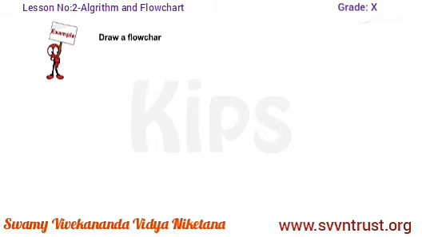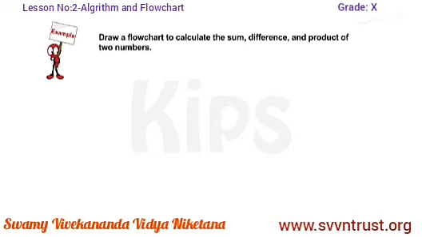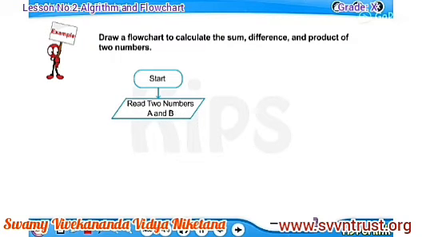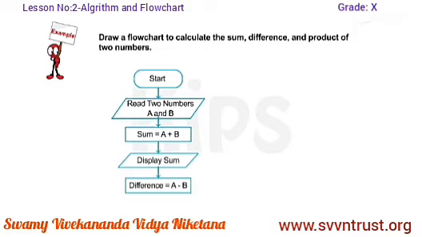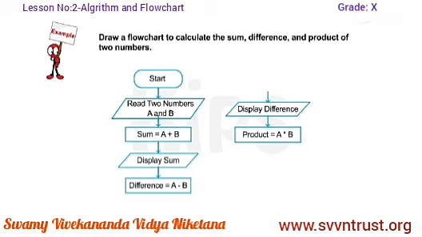Example 3. Draw a flowchart to calculate the sum, difference and product of two numbers. Start. Read two numbers, A and B. Sum is equal to A plus B. Display sum. Difference is equal to A minus B. Display difference. Product is equal to A into B. Display product. Stop.